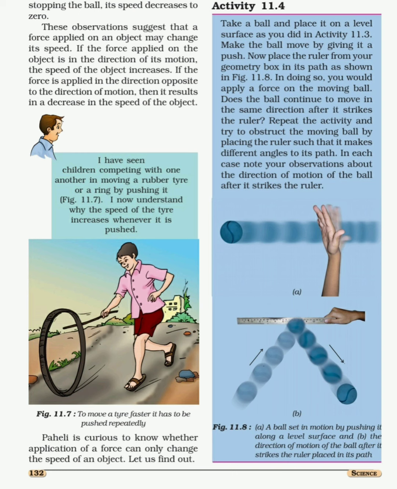Repeat the same activity by slightly changing the direction of the ruler every time, deviating its angle. You will observe that the direction in which the ball moves will also change every time.